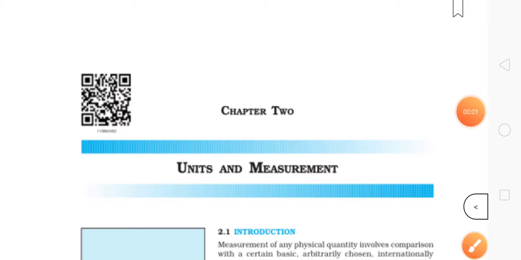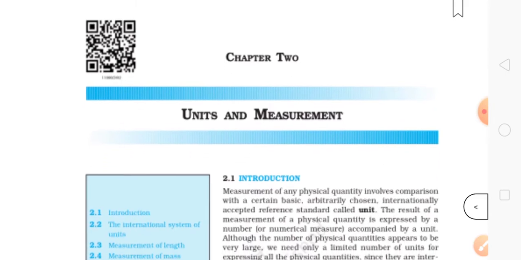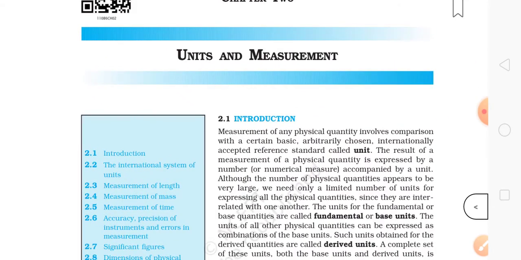Hi friends, today I'm going to teach units and measurement, which is the first chapter of physics. This chapter is actually important because it will help you for the next chapters, and it is the basic chapter. Today I'm going to teach the whole chapter in the NCERT using this NCERT book.